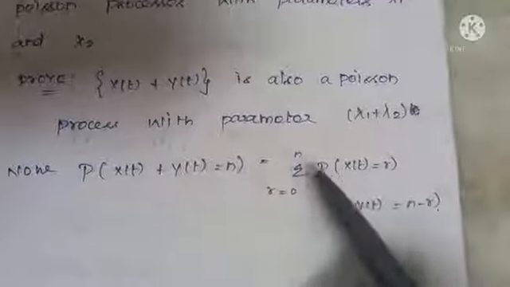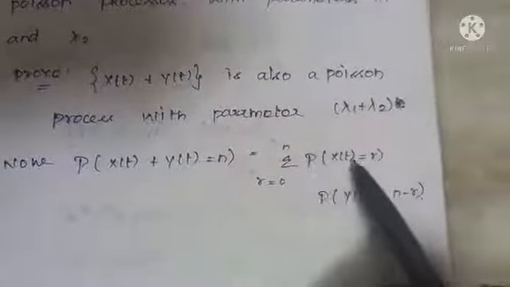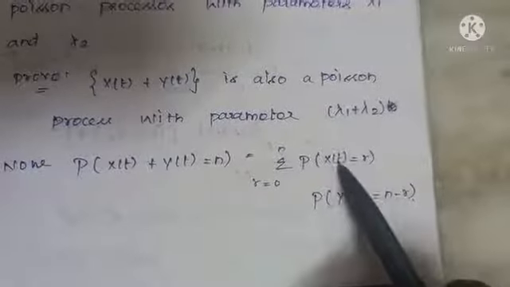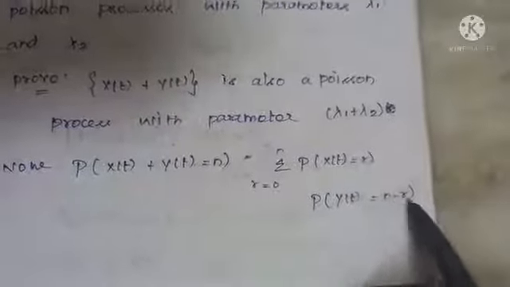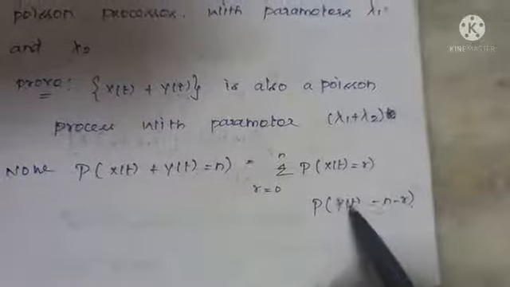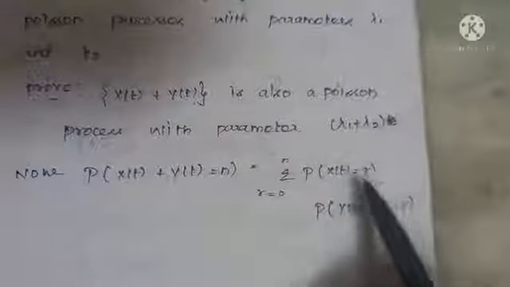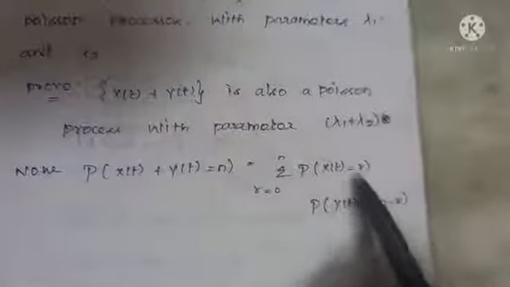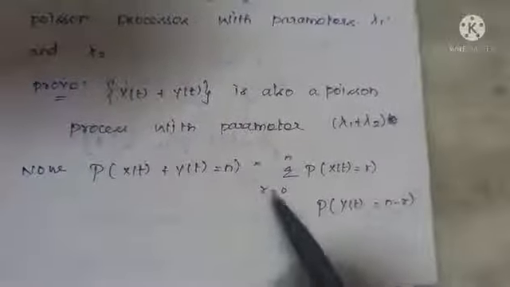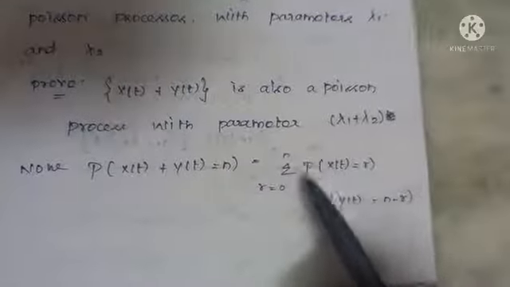So let us now consider the general case, r and n minus r. Here it is the probability summation: when there are r arrivals in the interval 0, t here, then n minus r arrivals will be in the interval 0, t here. Since they are independent, it is possible to write this with r taking values from 0 to n.